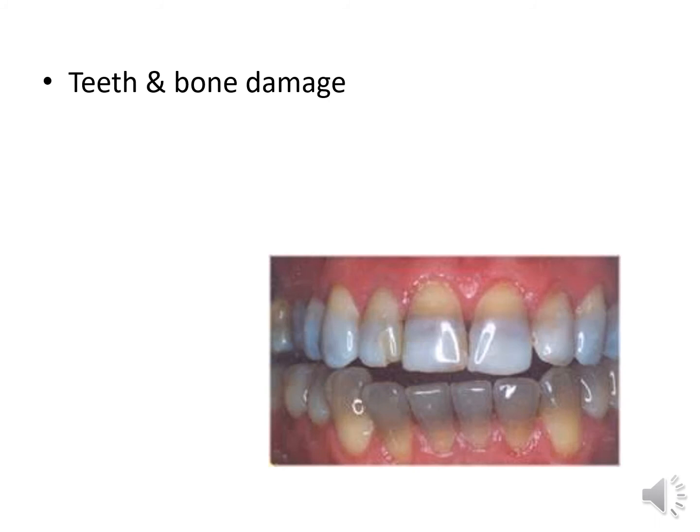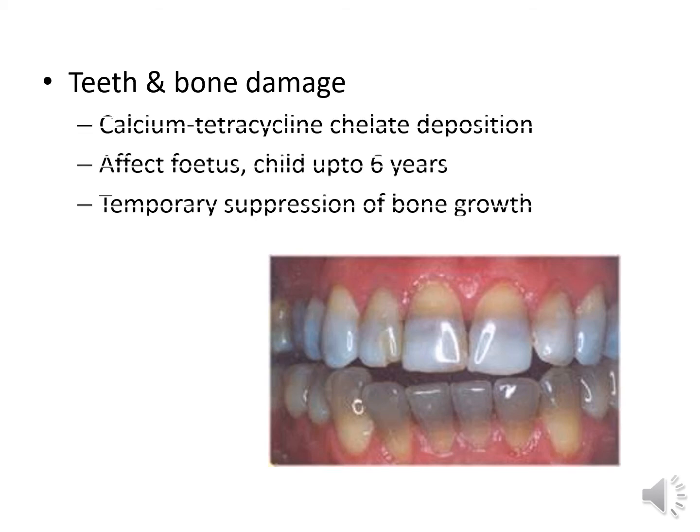As tetracyclines are deposited in teeth and bone tissue, they may cause damage to teeth and bone. They may form calcium tetracycline chelate which is deposited in such tissues. It can affect the fetus if given to the pregnant woman as well as if given to children of the early age group. The teeth can get deformed, there can be staining of the teeth and in early years of children, if they are given for a long time, there can be temporary suppression of bone growth.